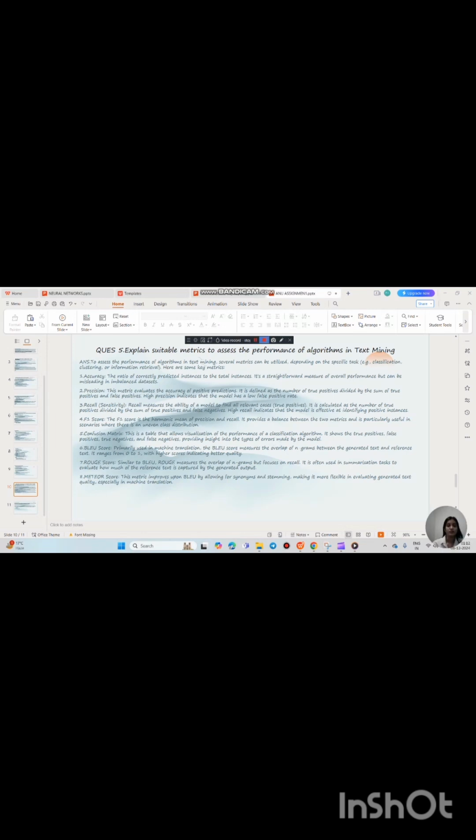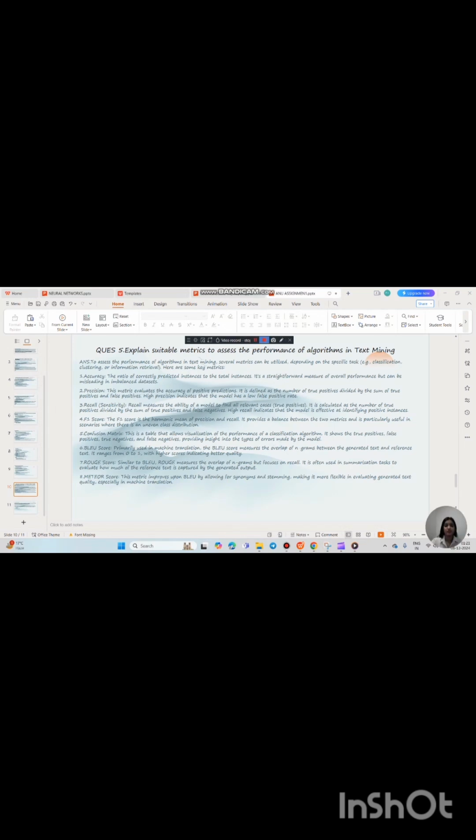Number 4, F1 score. The F1 score is the harmonic mean of precision and recall. It provides a balance between the two metrics and is particularly useful in scenarios where there is an uneven class distribution. Number 5, confusion matrix. This is a table that allows visualization of the performance of the classification algorithm. It shows the true positives, false positives, true negatives, and false negatives, providing insight into the types of errors made by the model.